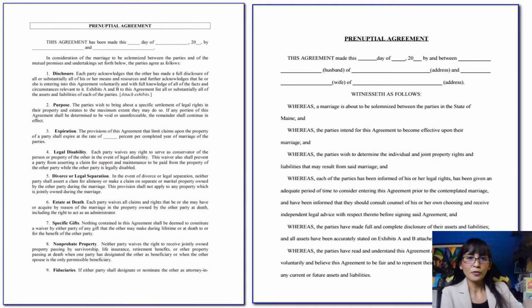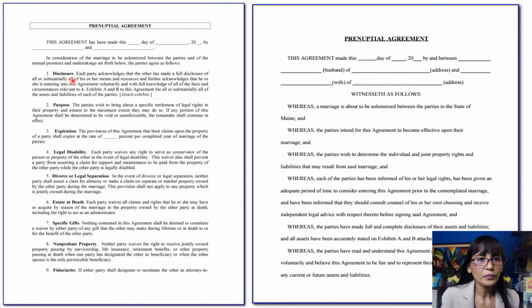So on the first format here, you can see there is a disclosure in the first part, and then what is the purpose of the prenuptial agreement, the expiration thereof, if you decide to have an expiration of this prenuptial agreement, for so long as it is not contrary to law, public morals, good customs, public policy.